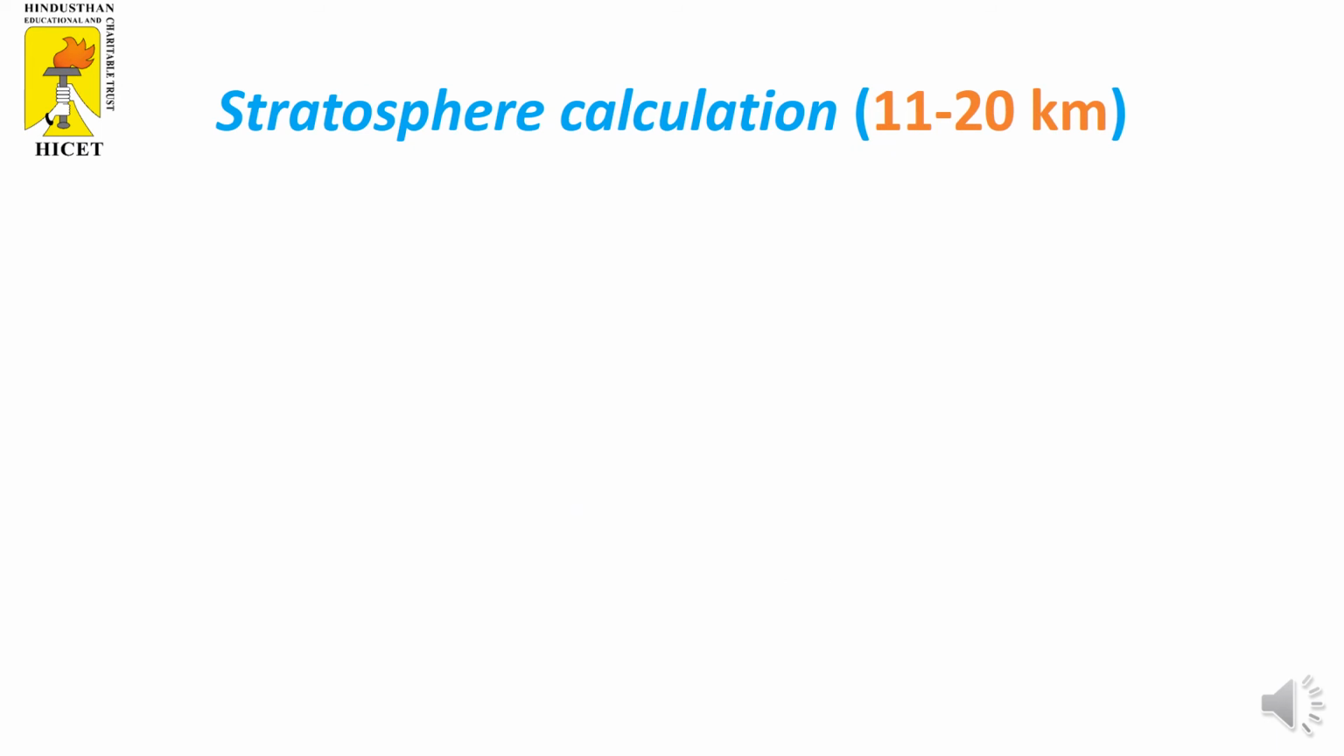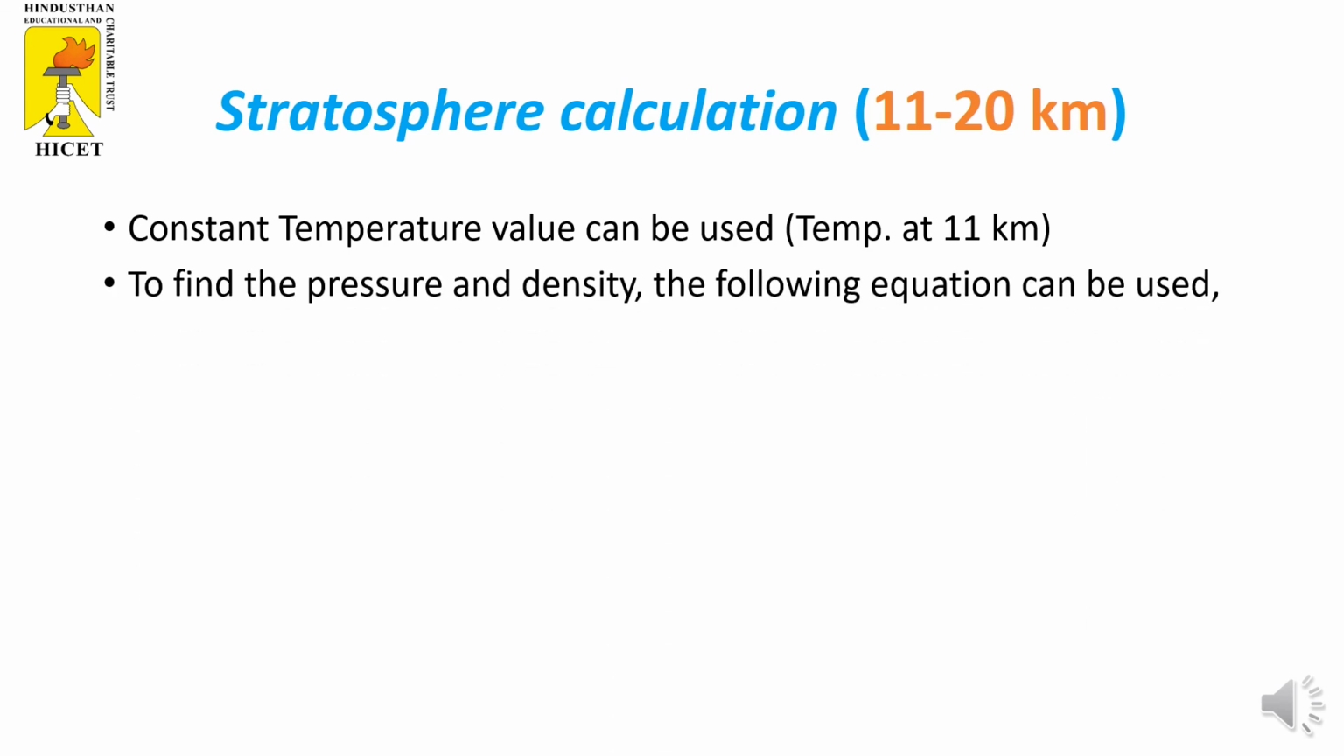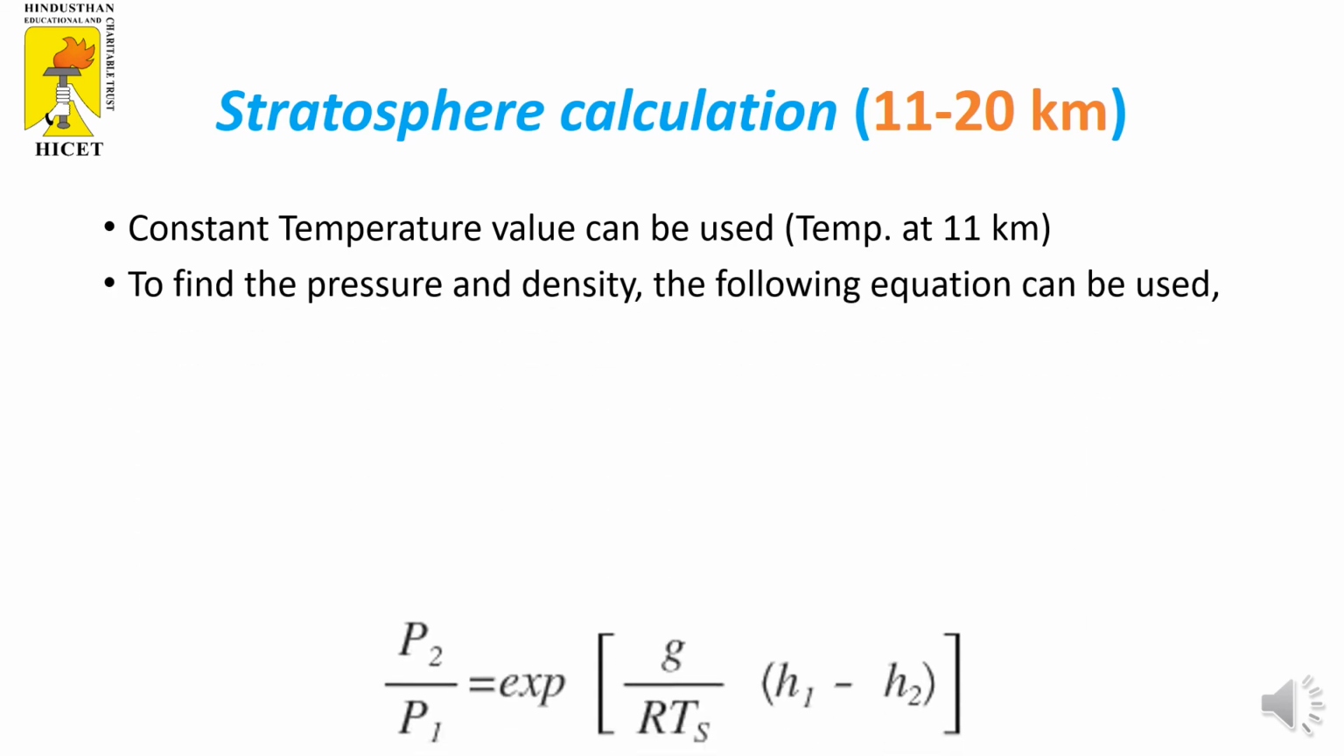In a similar way, to find the physical properties in the stratosphere, that is from 11 to 20 kilometers, we can use this expression. The first one is constant temperature, which can be considered because we know that from 11 to 20 kilometers, the temperature is constant. The value available at 11 kilometers extends till 20 kilometers. The next one is to find the pressure and density. The following equation can be used.